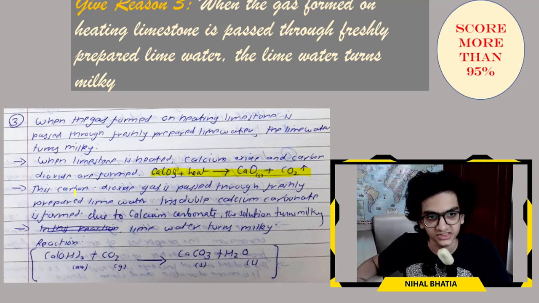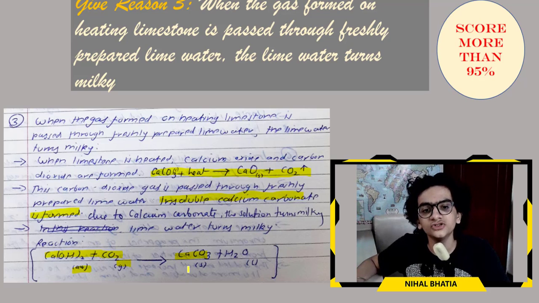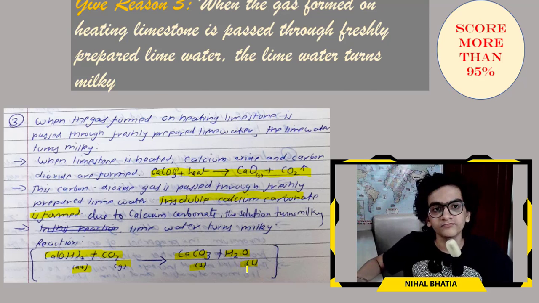The carbon dioxide gas is passed through freshly prepared lime water. Insoluble calcium carbonate is formed. Due to calcium carbonate, the solution turns milky, that is, lime water turns milky. Now you have to write this in this particular answer: Ca(OH)2 plus CO2. This is aqueous, this is gas. You have to mention it. Then it forms CaCO3 calcium carbonate, which is solid, and H2O water, which is liquid.